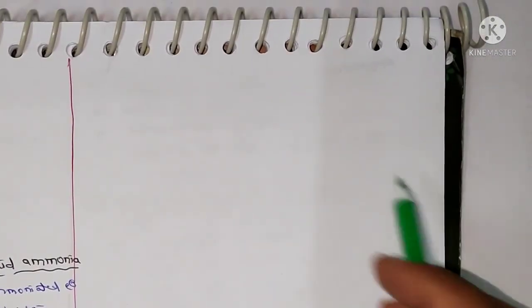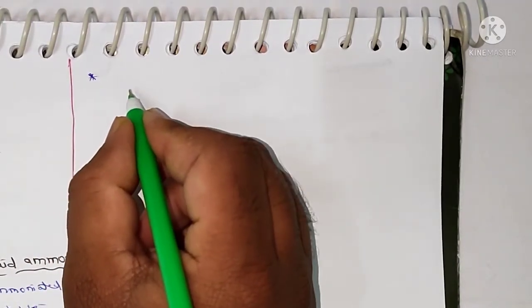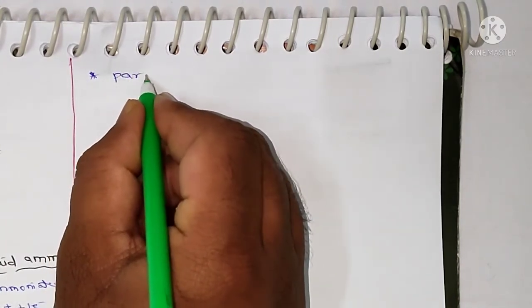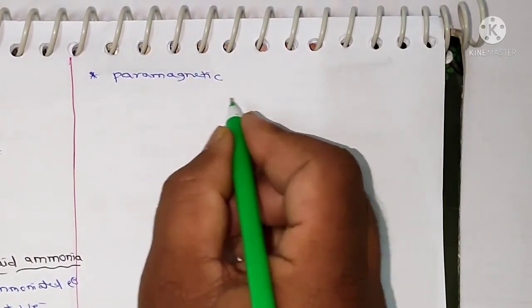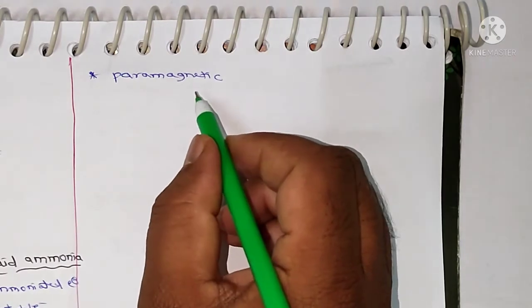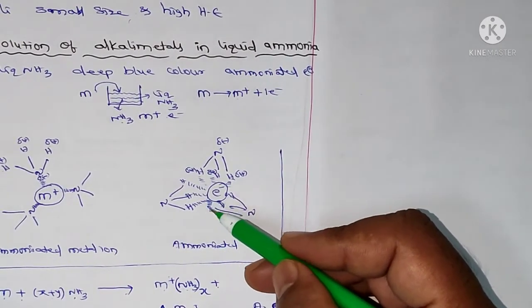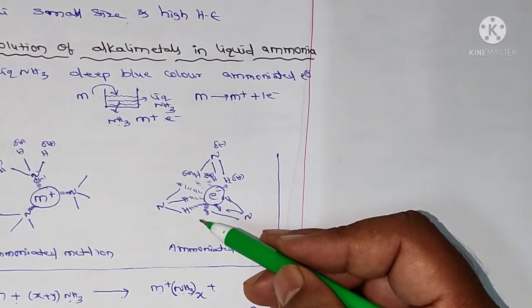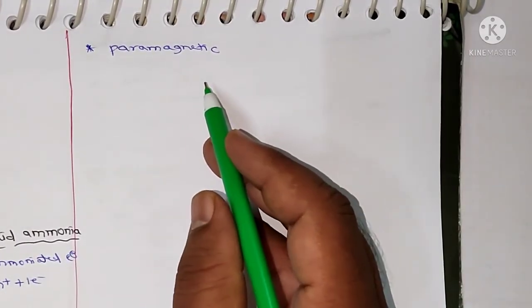And the solution of alkali metals in liquid ammonia is paramagnetic and strongly reducing, because there are unpaired electrons. So due to those unpaired electrons, the solution gets paramagnetic nature.